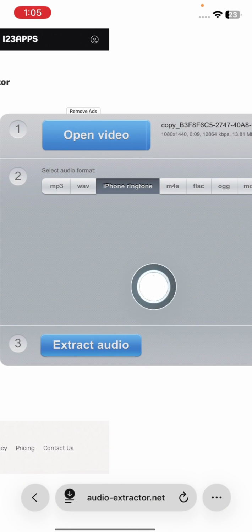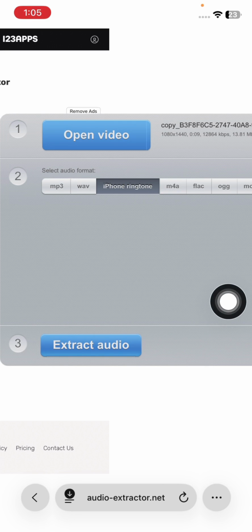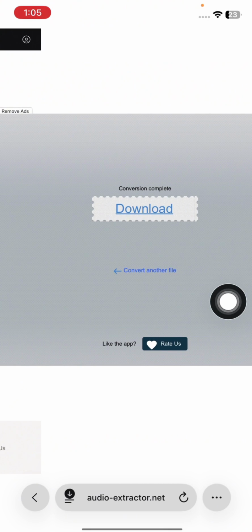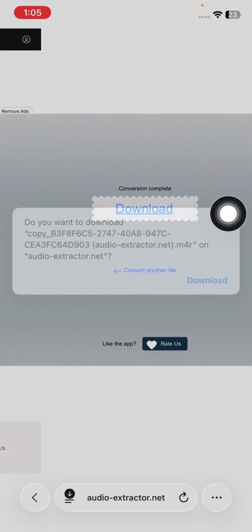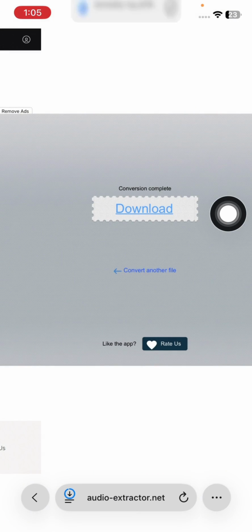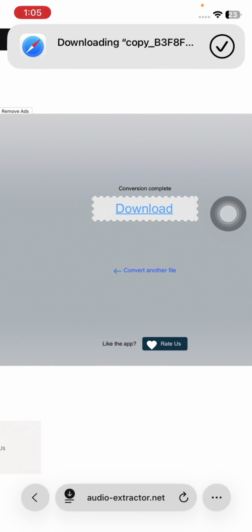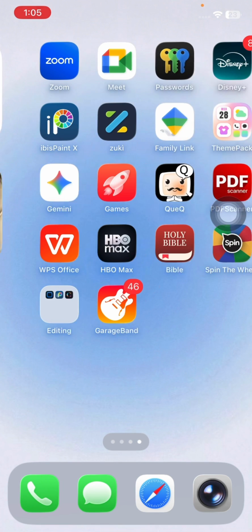Now you're gonna click extract audio, then click download again. So now you're gonna need to go to GarageBand.